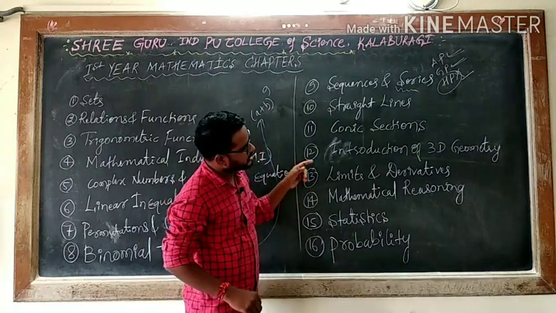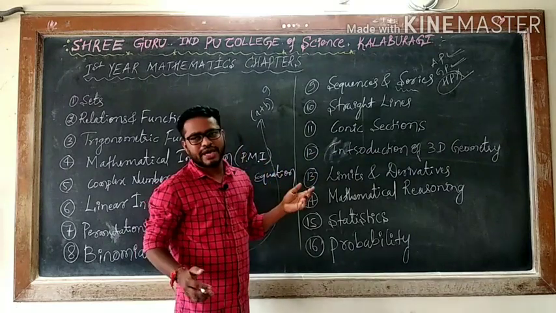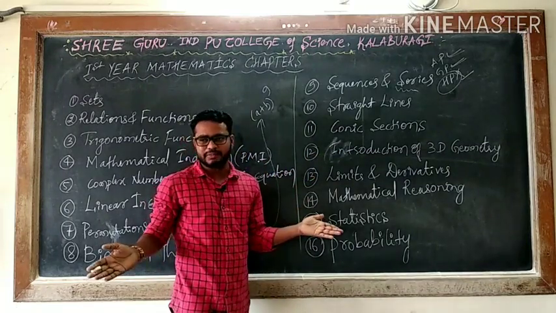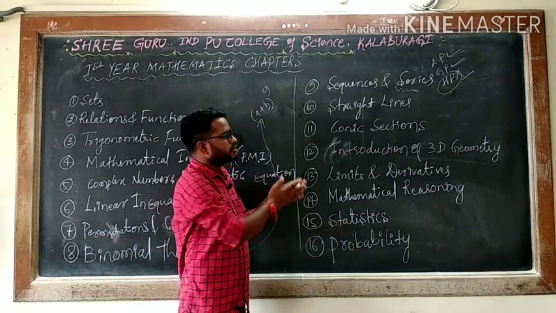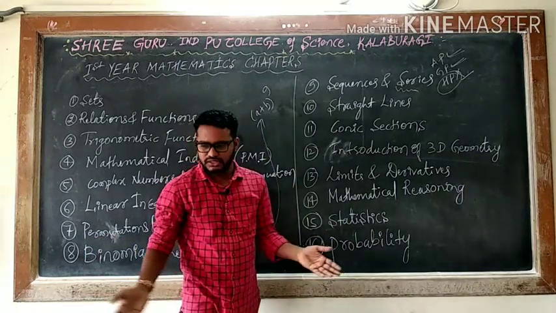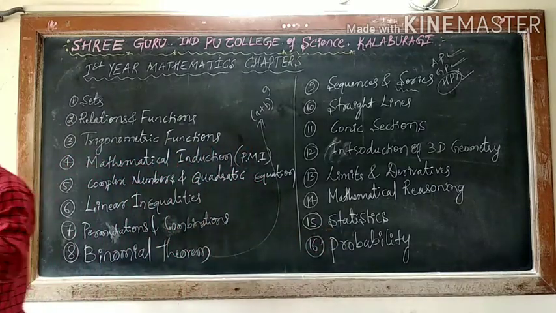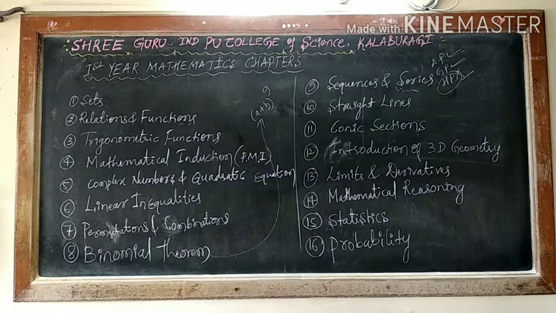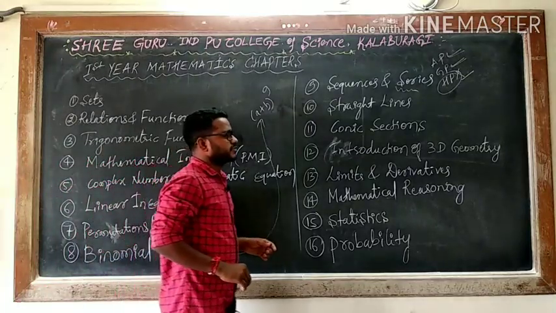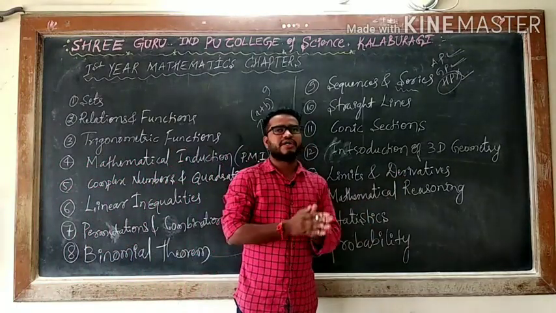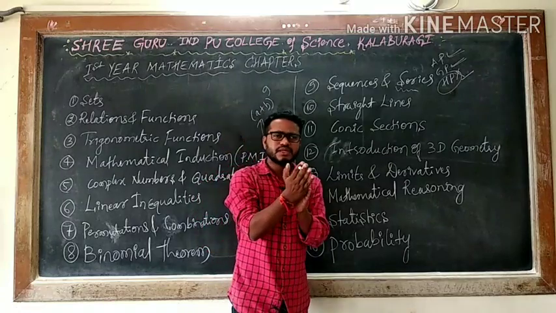So next will be introduction to three-dimensional geometry. We know two-dimensional geometry. Whatever we have in the plane, these are all two-dimensional. I think you can say a wall or this board or this ground is considered two-dimensional. In the case of two-dimensional, we have only two coordinates, x coordinate and y coordinate. But in three-dimensional geometry, you will get three coordinates. Means what is three-dimensional geometry? It is a study of space also, because if any point lies in space, we can